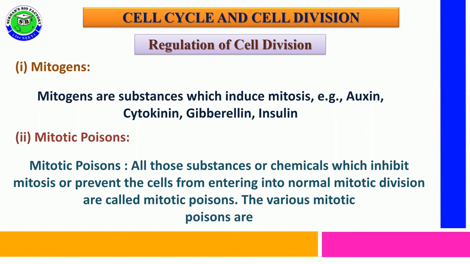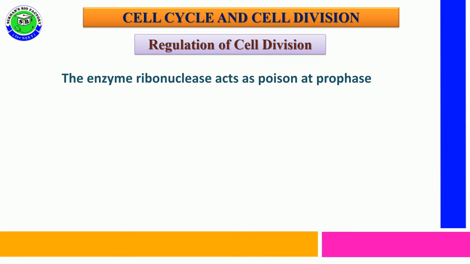Along with that, there are mitotic poisons. Mitotic poisons are chemical substances that inhibit mitosis or prevent the cell from entering normal mitotic division. These are called mitotic poisons, and they are of various types. For example, one enzyme is called ribonuclease. This ribonuclease enzyme acts as a mitotic poison in the case of prophase.